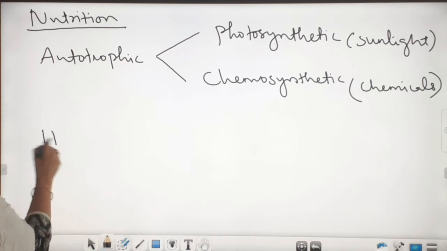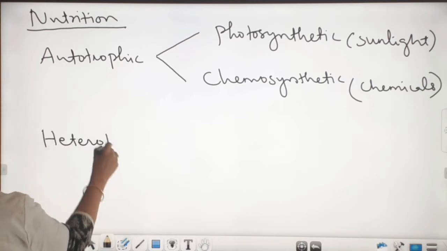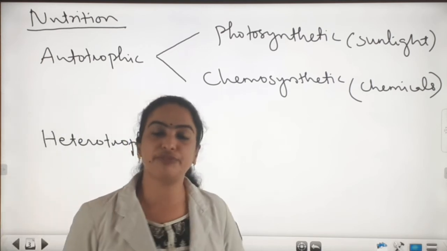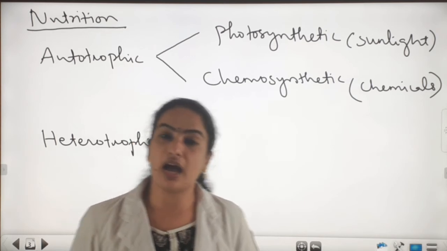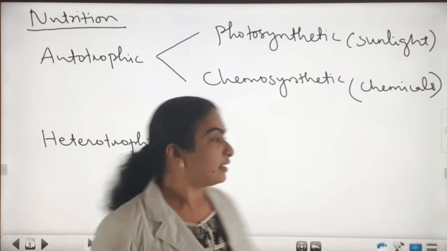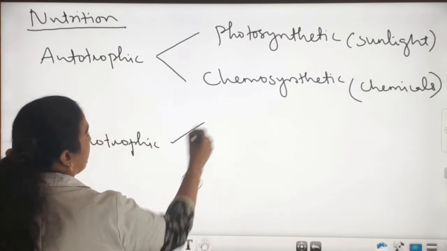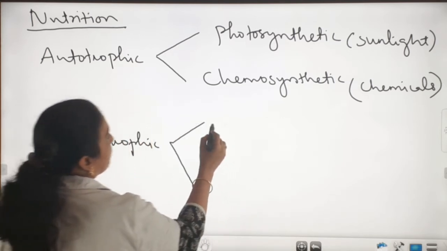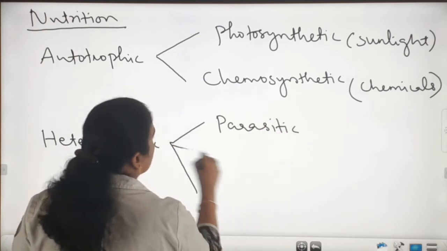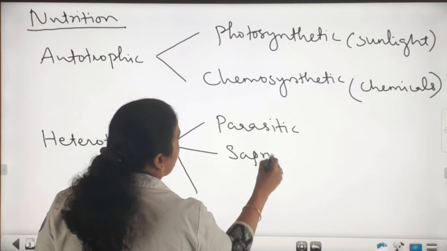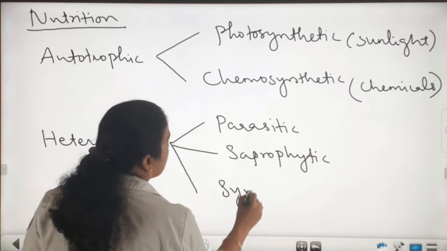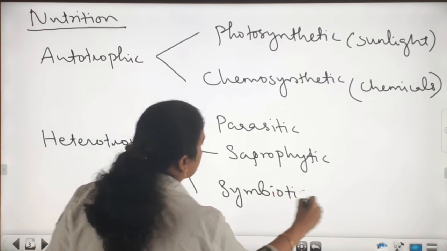Next we can see heterotrophic bacteria. Heterotrophic bacteria can't prepare their own food. They depend on others for food. The heterotrophic bacteria are again classified into parasitic bacteria, saprophytic bacteria, and symbiotic bacteria.